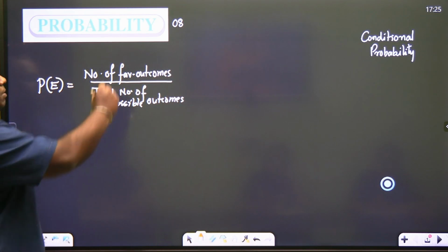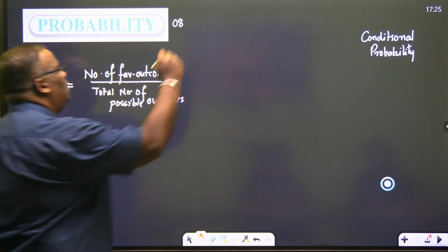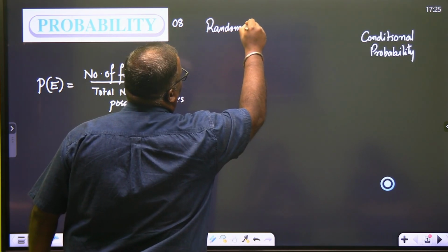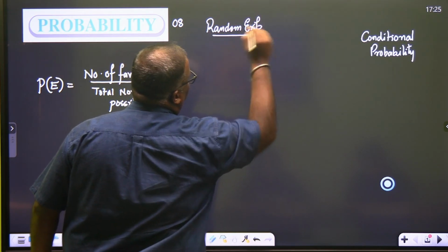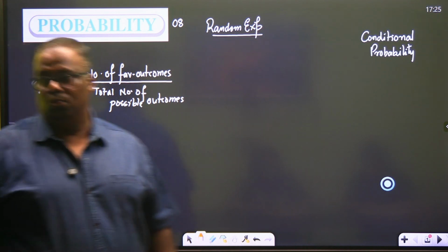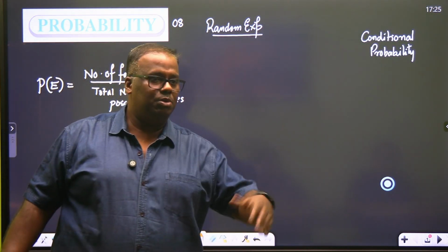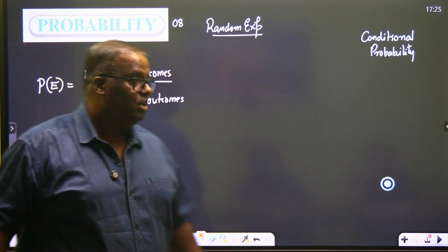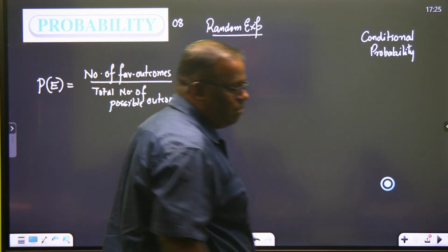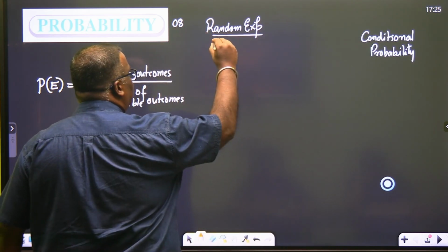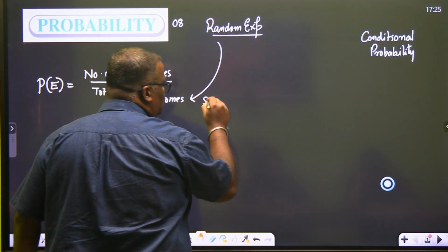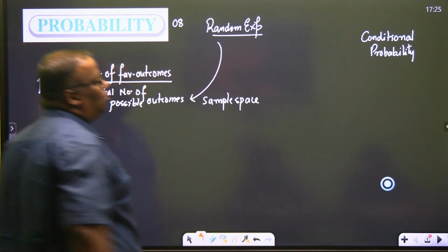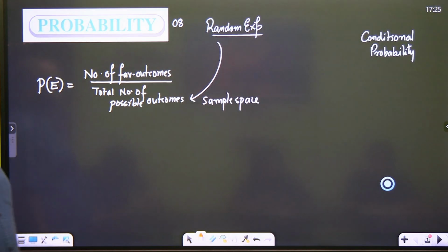Now, when we say probability of favorable outcome, I hope you know about something called a random experiment. A random experiment is a trial whose outcome is not known. Like you toss a coin, you don't know whether you will get head or tail. Every outcome that comes up, all the possible outcomes, are known as my sample space. Just recalling old things. They are known as my sample space, right?